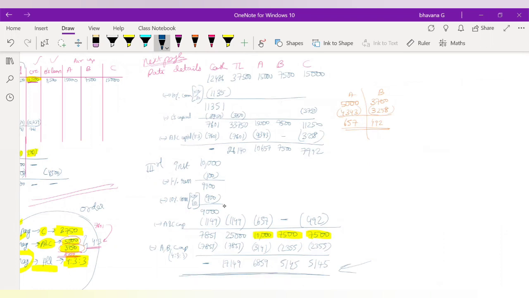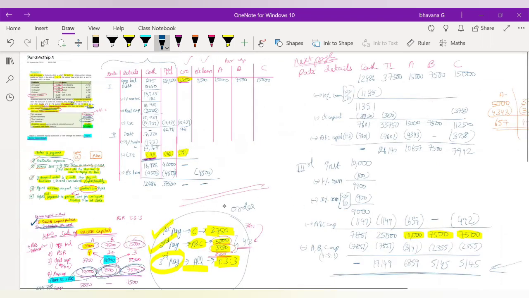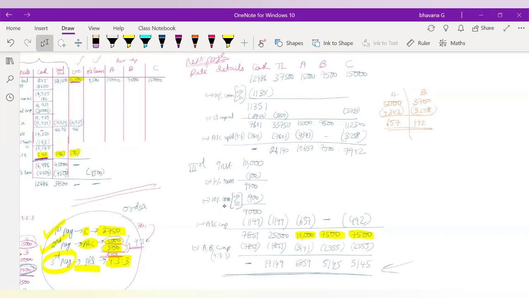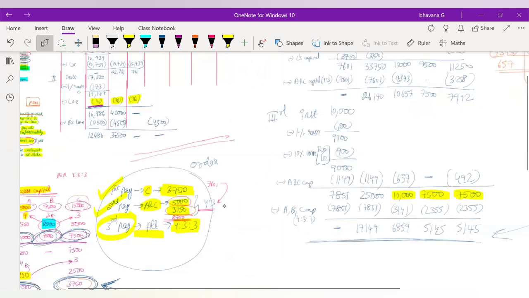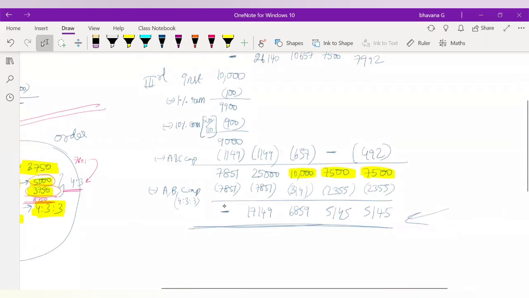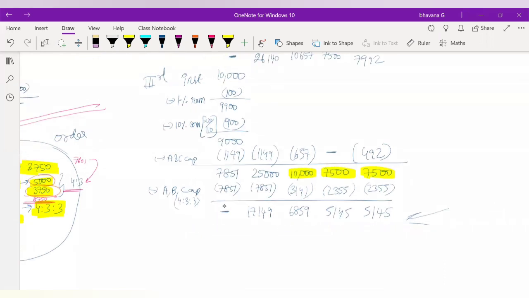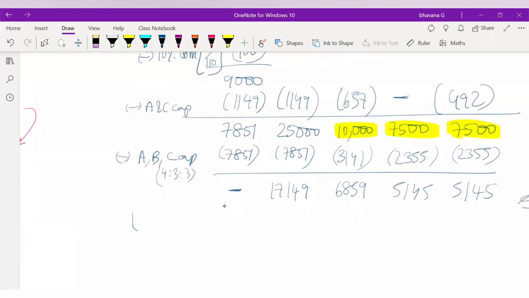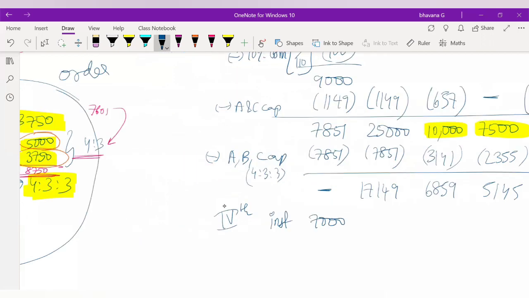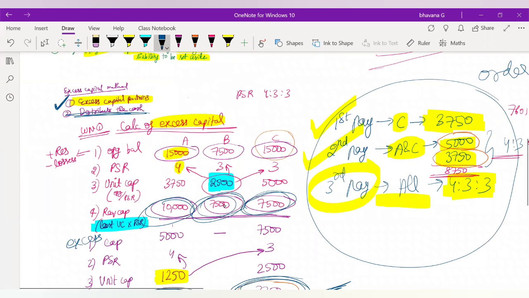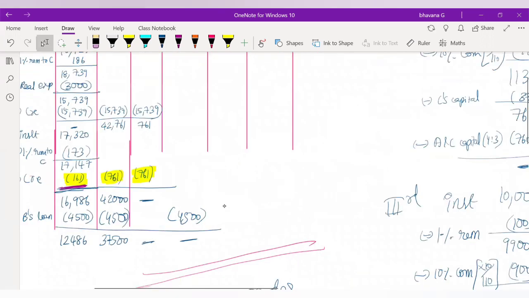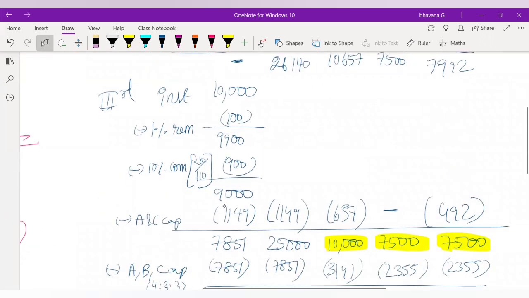Okay. Wait, do we have any other? Oh, sorry, you have a last installment, right? Sorry, guys. I just didn't see. You have a last installment. You have a fourth installment of 7,000 rupees. So now we are going to do the fourth installment. I'll just check once more. Correct. You have a last installment of 7,000 rupees.